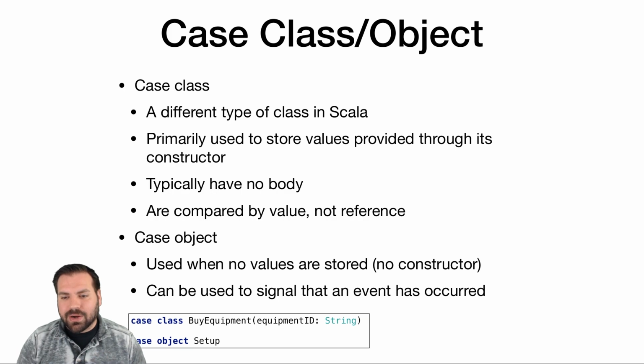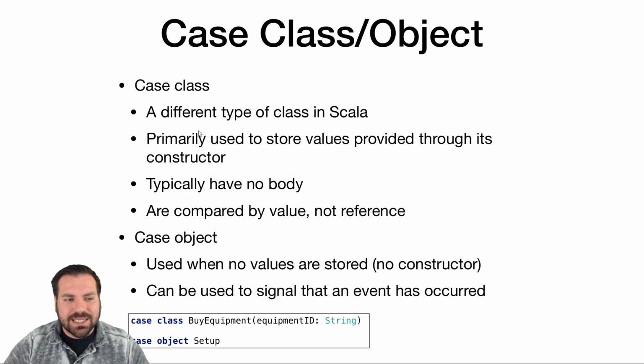Normally, regular objects are compared by reference: do these two variables refer to the same object on the heap? A case class gives us a better equals method, and that's going to help Akka organize their stuff a little more. Of course, you can pass regular classes too, but it's going to help us organize our things.